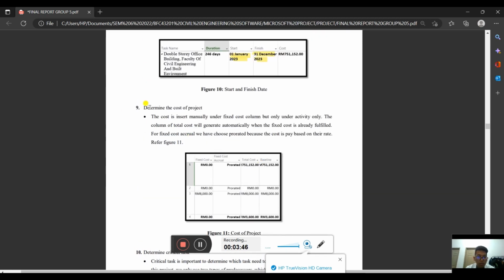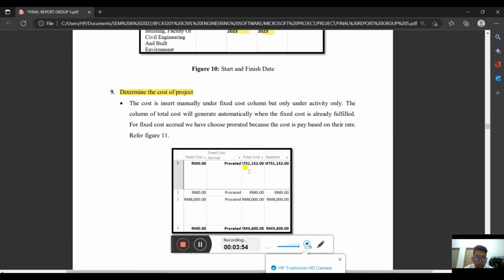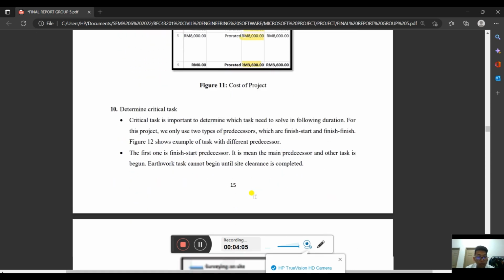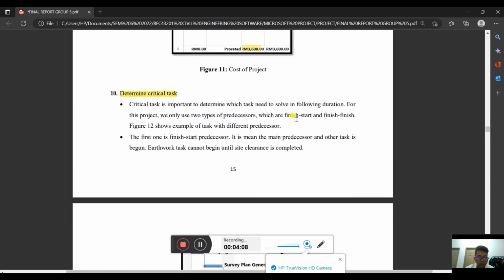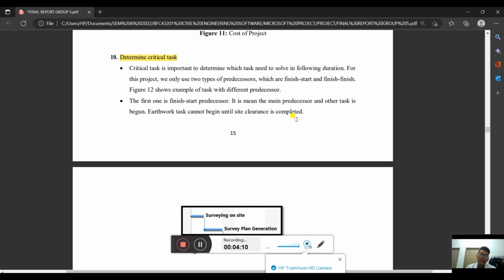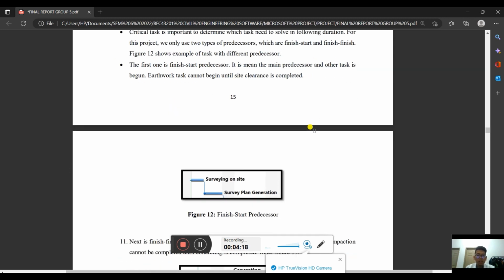After that, we need to determine the cost of the project, where I set all the task names and all the task activities with different budgets. We can fill in this cost according to the BQ that we have found. Next, we need to determine the critical tasks. In our Microsoft Project, we have a diagram which shows a red line. That shows the critical tasks that we need to be concerned about and adjust, and so on.